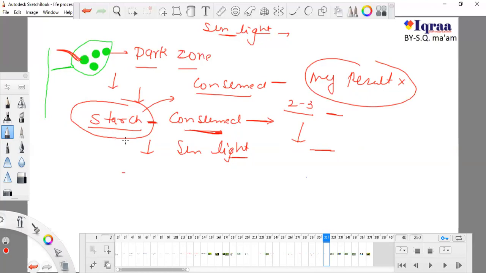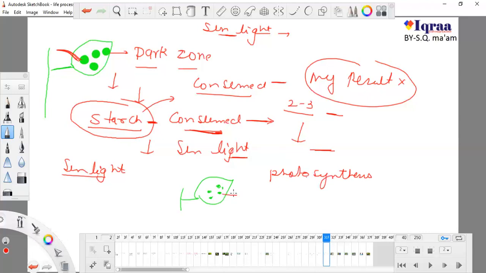that is starch. So if I want to do my experiment again, what should I do? I have to put them again in sunlight. Why? Because in sunlight this leaf will go through the normal process of photosynthesis, and some part will start producing glucose again, and from glucose, starch again.